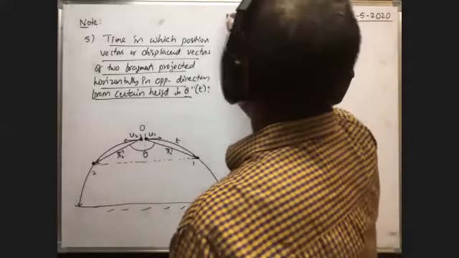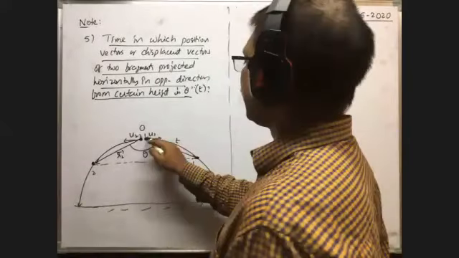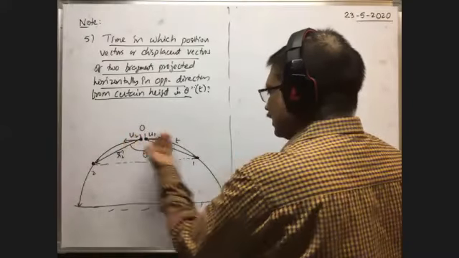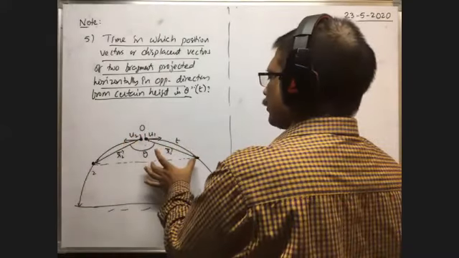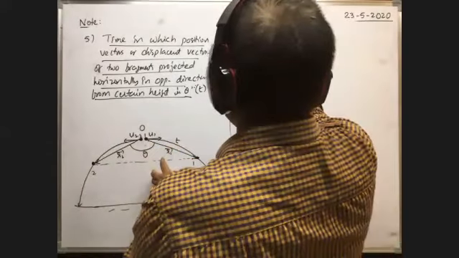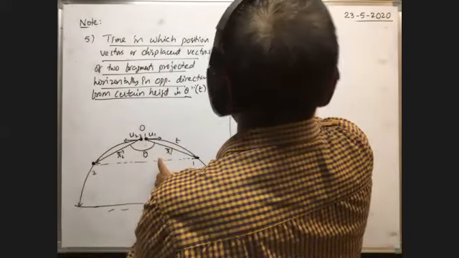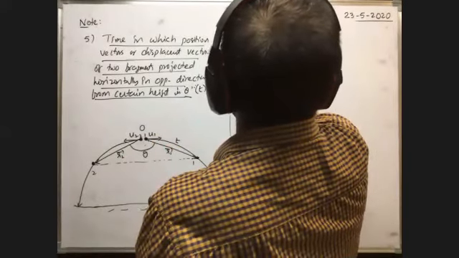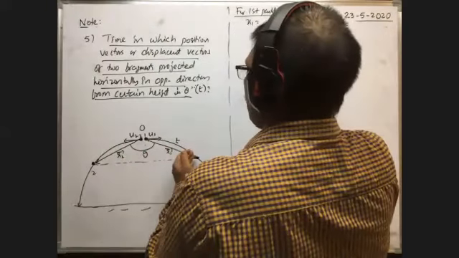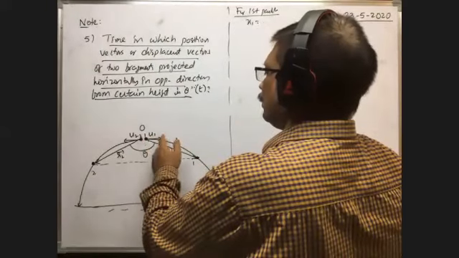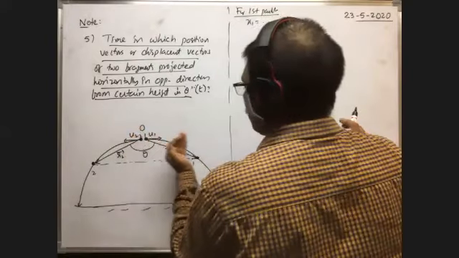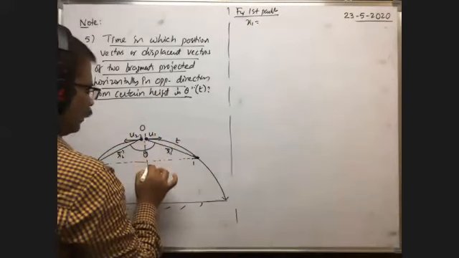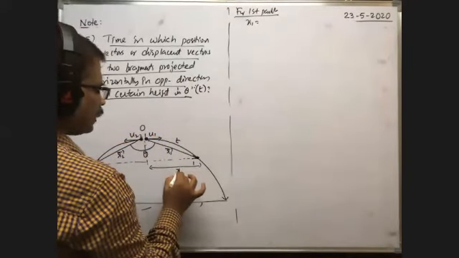In t seconds, whenever the particle is here, it has traveled along the x-axis, that is, in this direction through a certain distance. So along the x-axis, what is the distance traveled? x1 for the first particle. For the first particle, x1, the horizontal distance traveled, is equal to the horizontal velocity u1 times time. With this velocity, in a time t seconds, whenever it reaches the point here, this is the horizontal distance traveled in a time t seconds, that is x1.